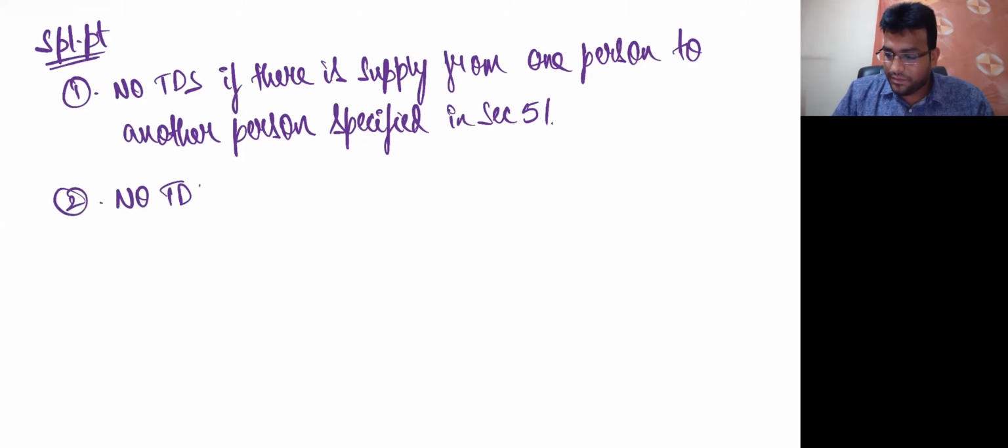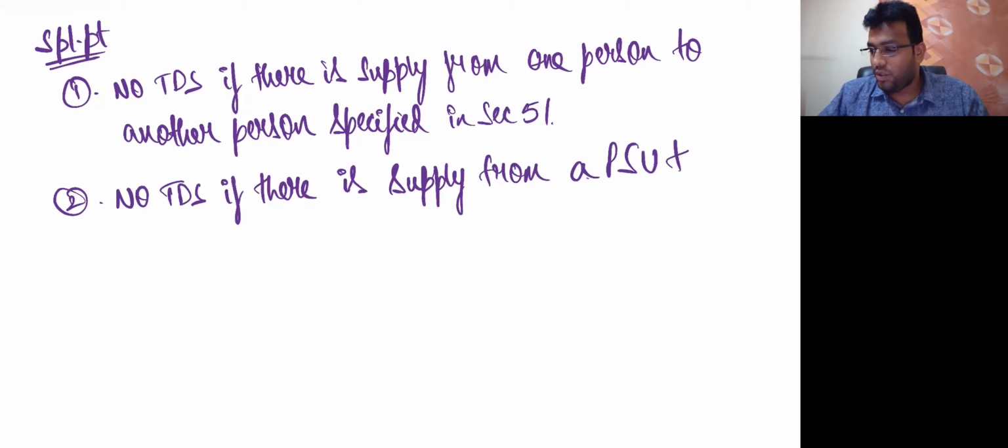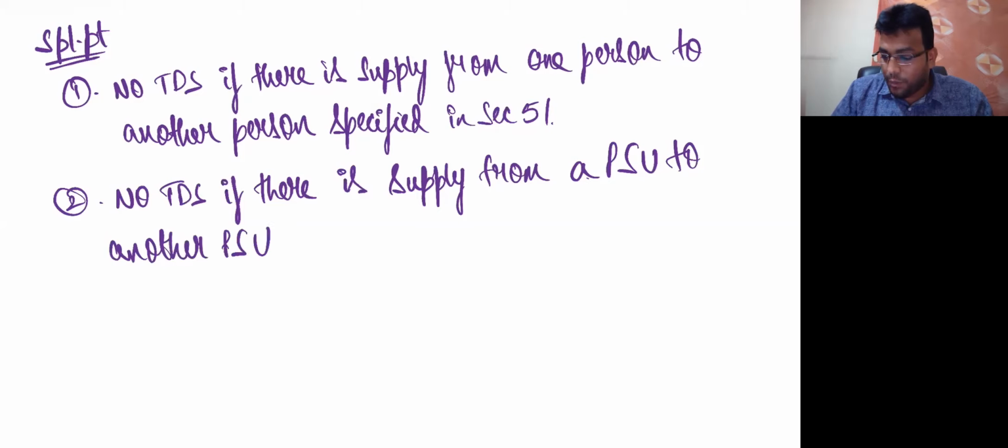No TDS if there is supply from a PSU. Supply from what, my dear friends? A PSU to another PSU. If there is a supply from PSU to PSU, no question of TDS. This point they gave separately, telling that if there is a supply from PSU to PSU, then TDS provisions will not apply. Getting clarity? So for their own self, why will they put TDS, man? That's a simple point here. Are we getting clarity, everyone? So speak out. Are we clear with this, everyone?